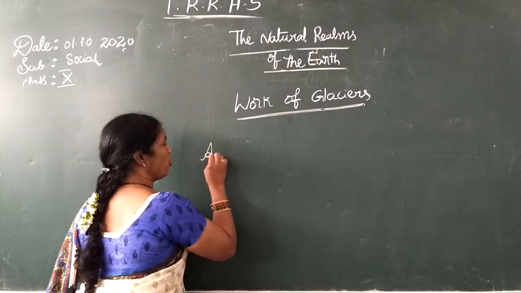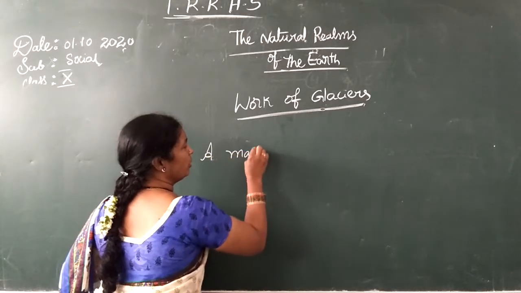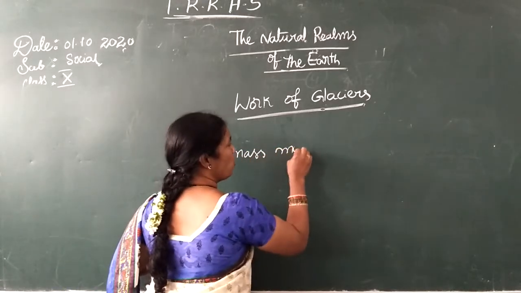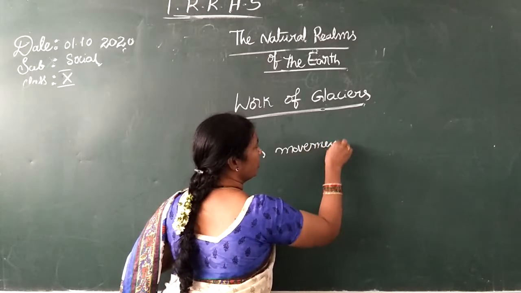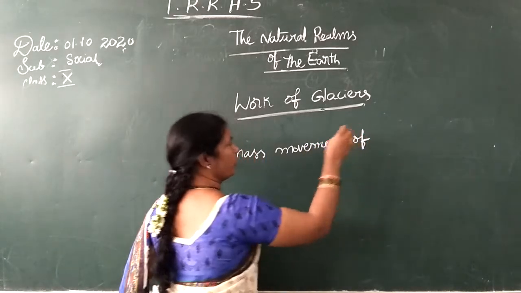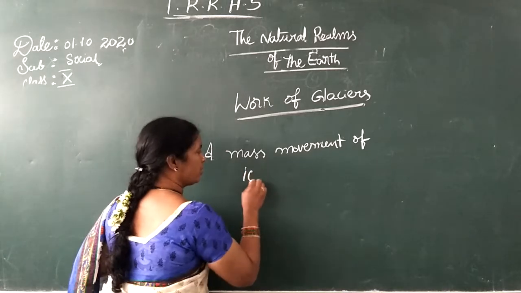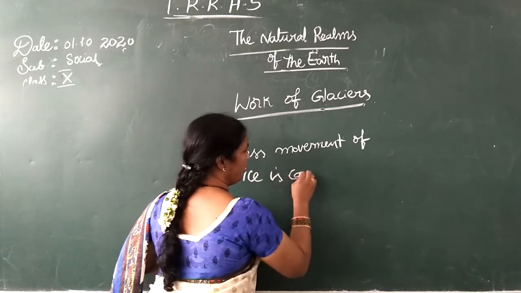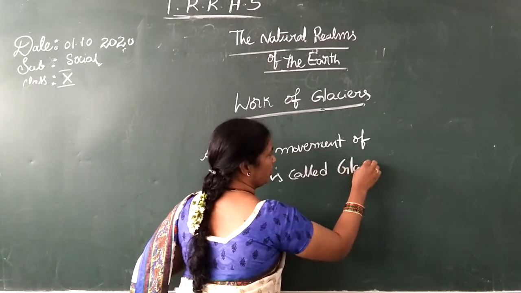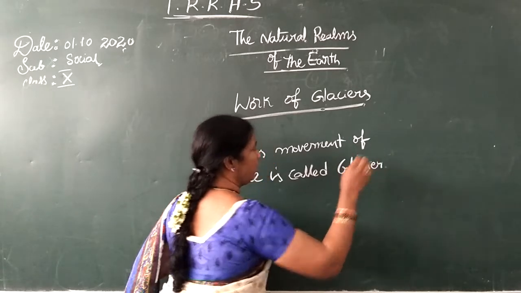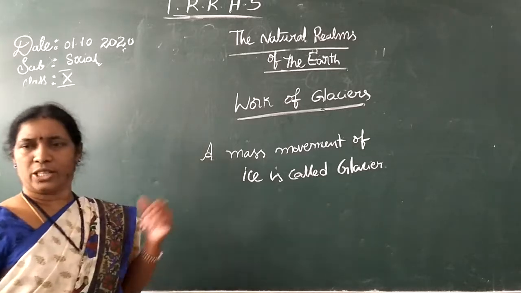A giant mass movement of ice is called glacier.